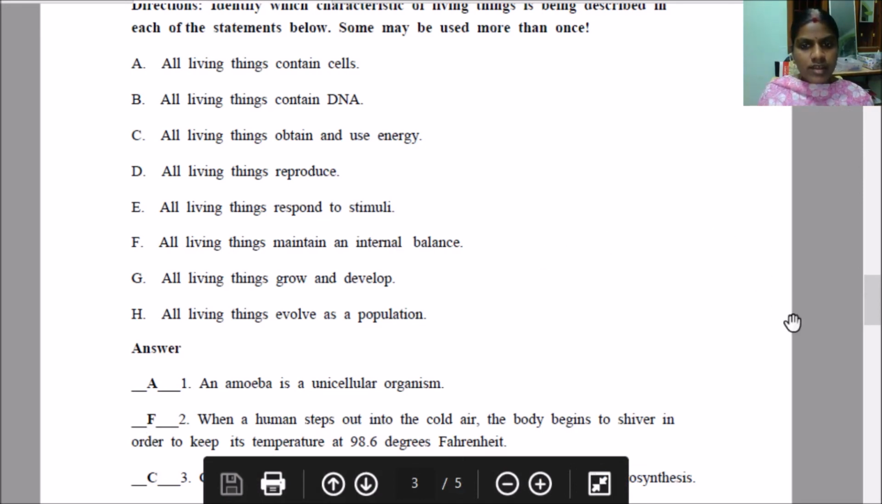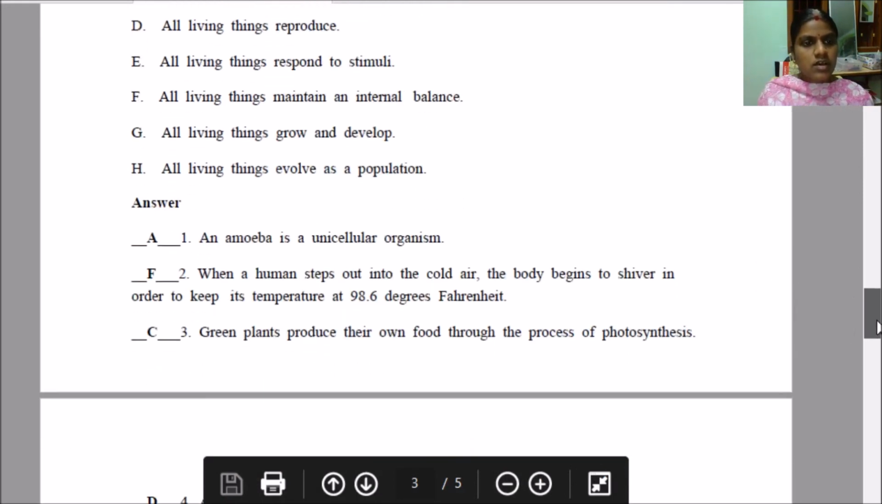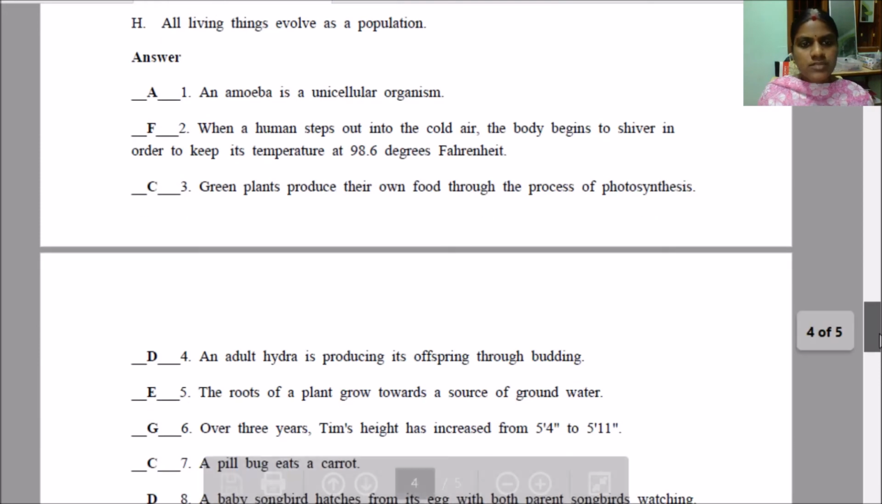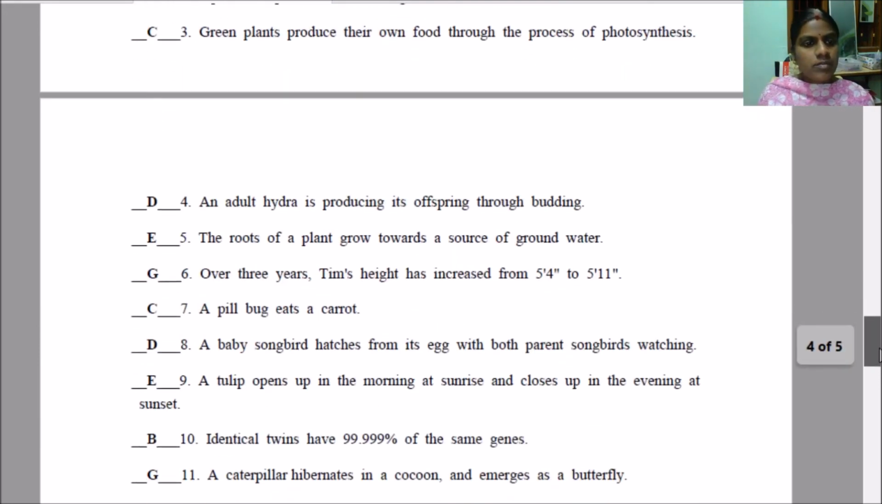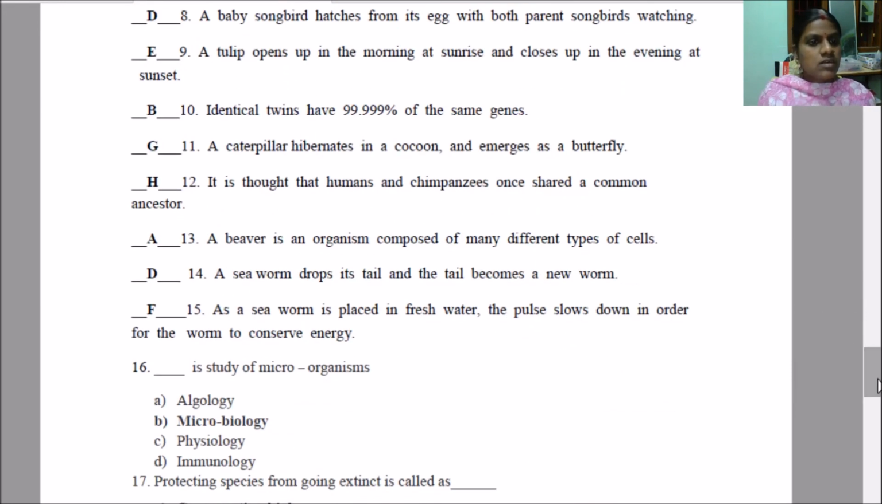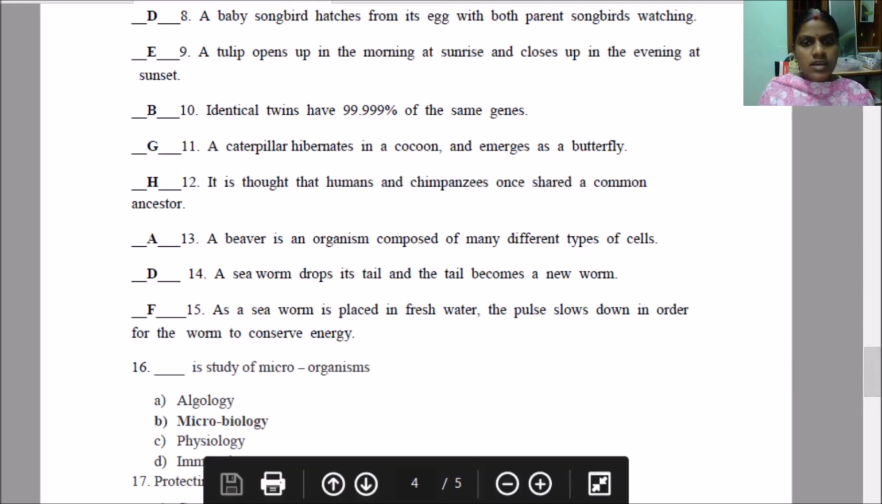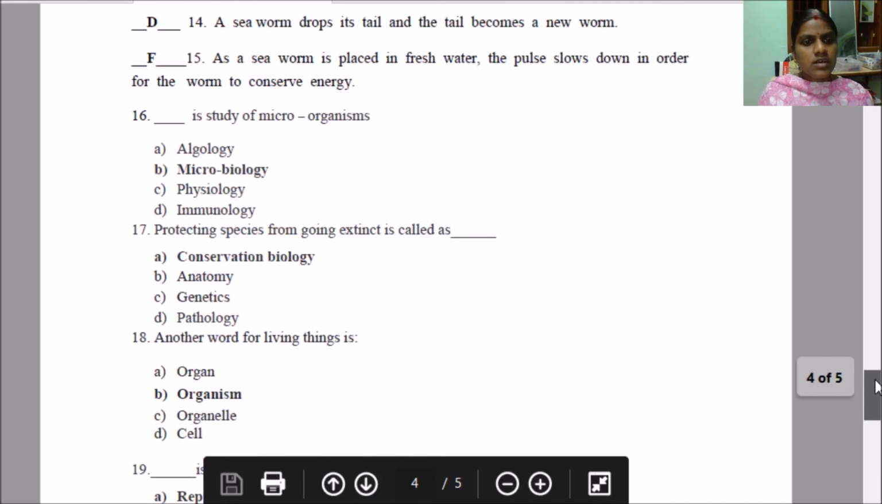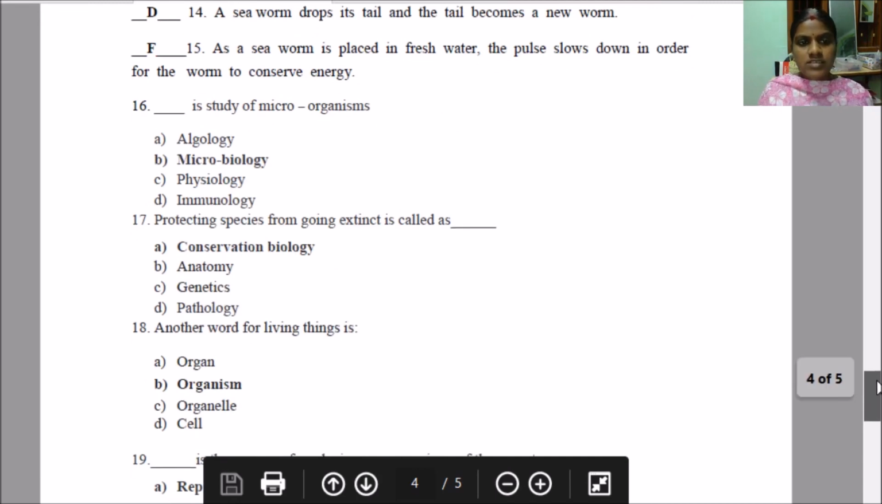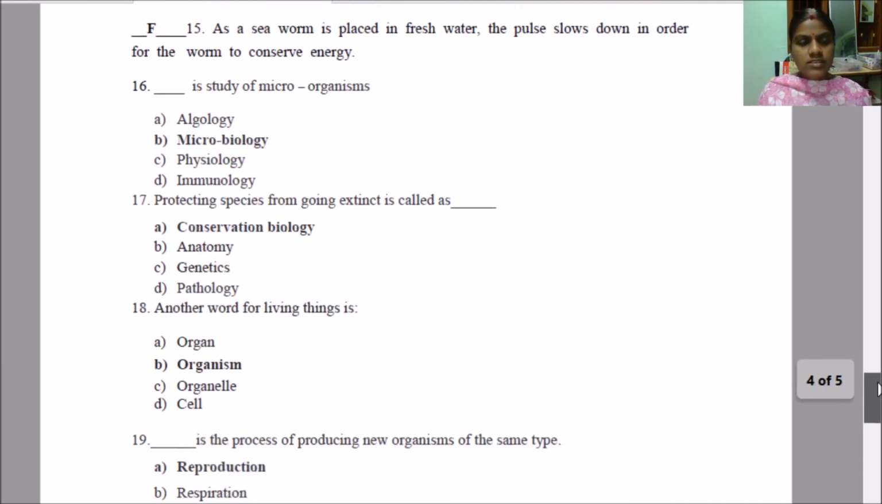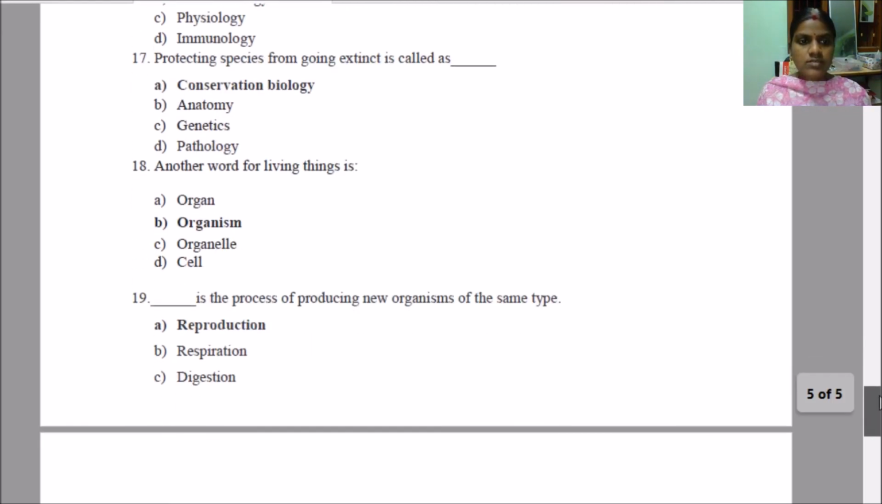Okay, like that you have to answer these questions. Okay. Please go through this. Okay, one by one. So dash is the study of microorganisms, this is microbiology, and protecting species from going extinct is called what? Conservation biology. Another word for living things is organism.